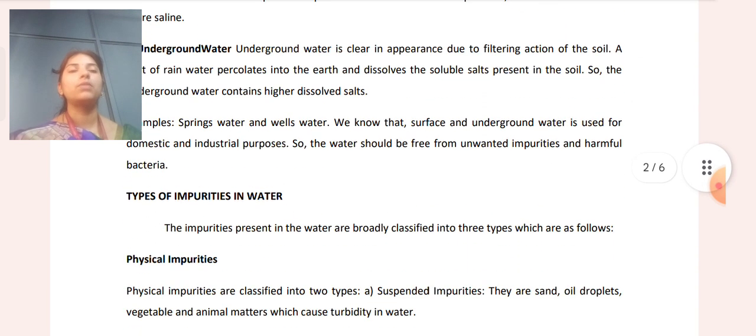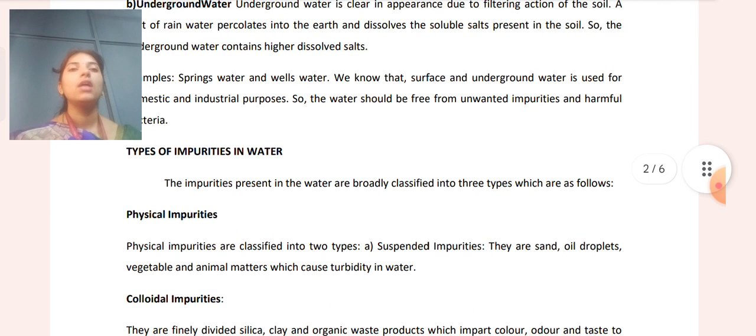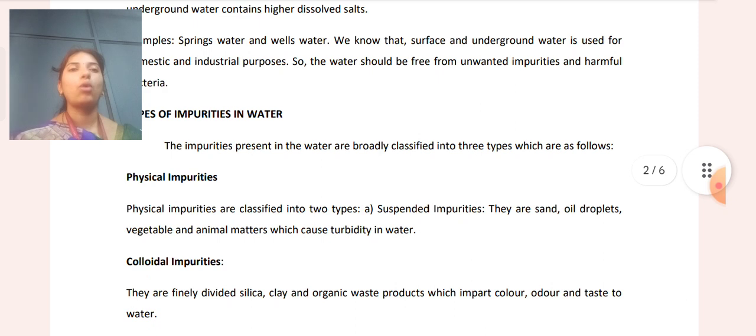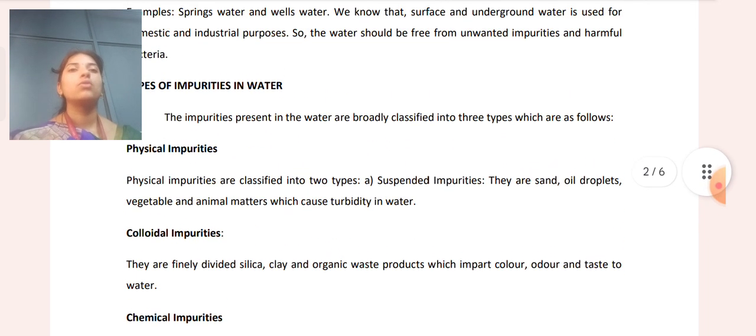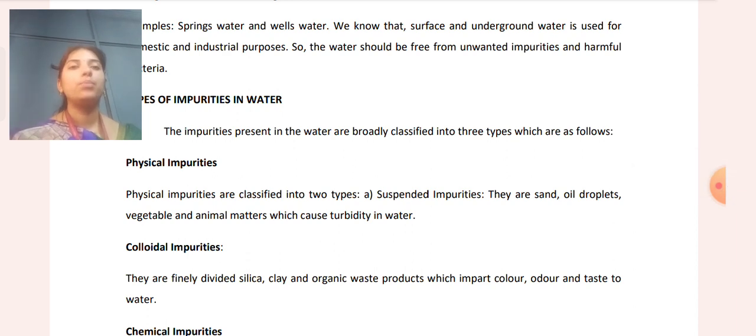These are the types of water, and next are the types of impurities in water. The impurities present in water are broadly classified into three types: physical impurities, colloidal impurities and chemical impurities. The physical impurities are suspended impurities such as sand, oil droplets, and vegetable and animal matter, which cause turbidity in water.